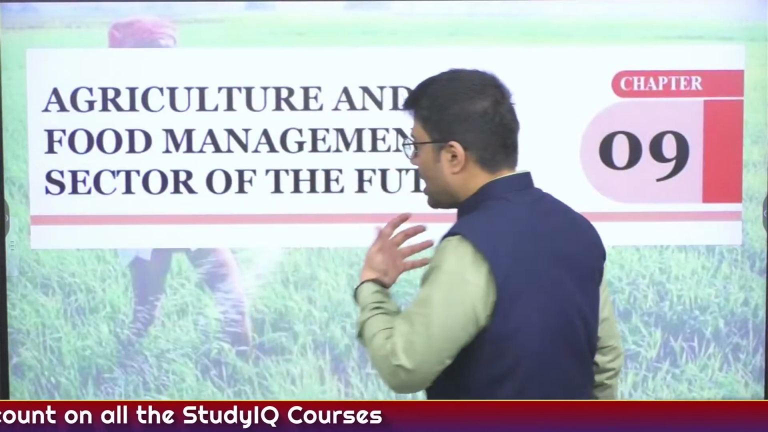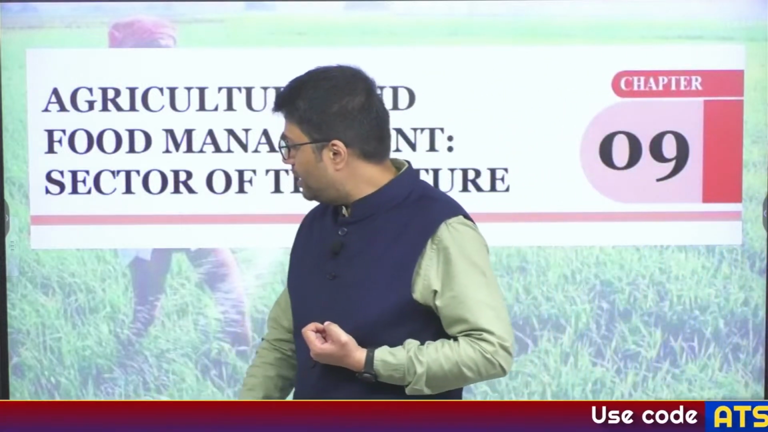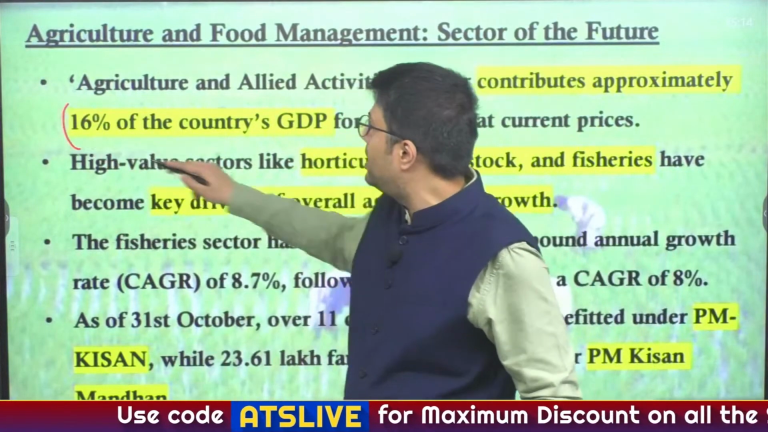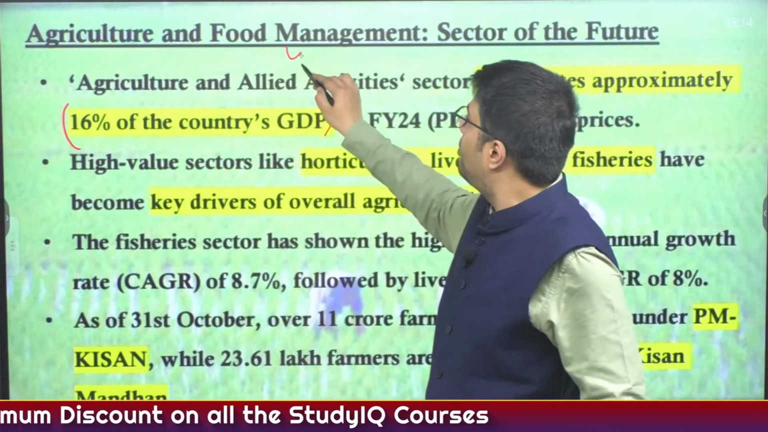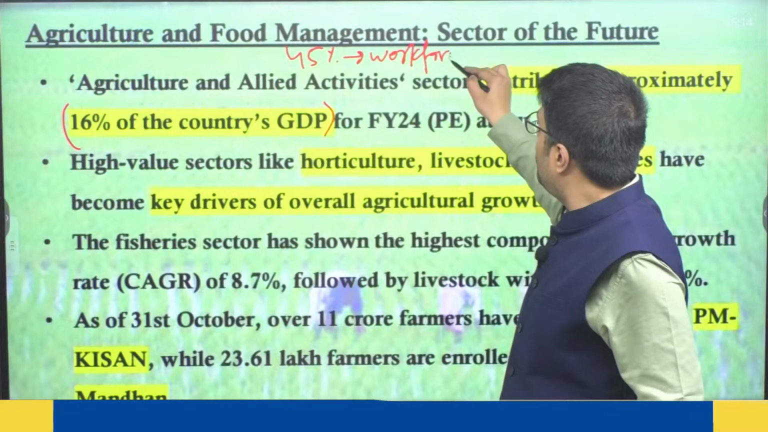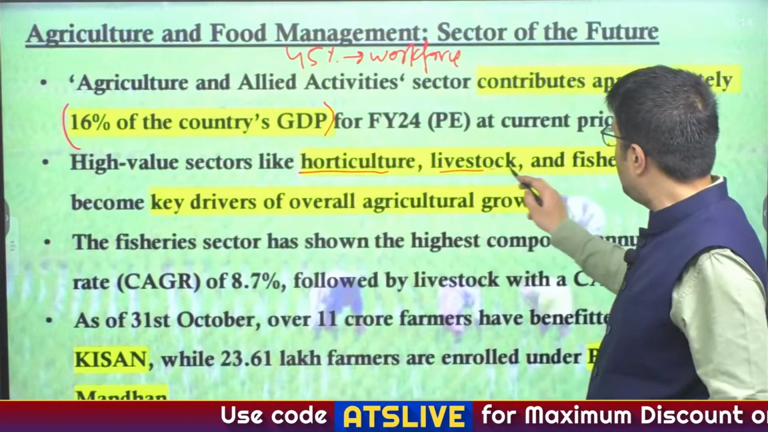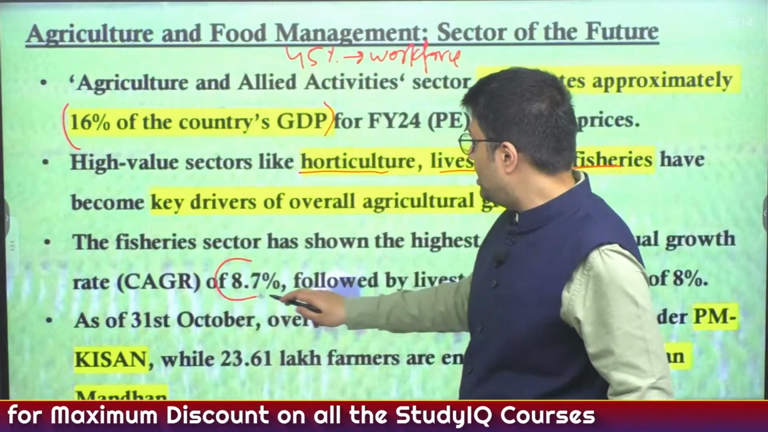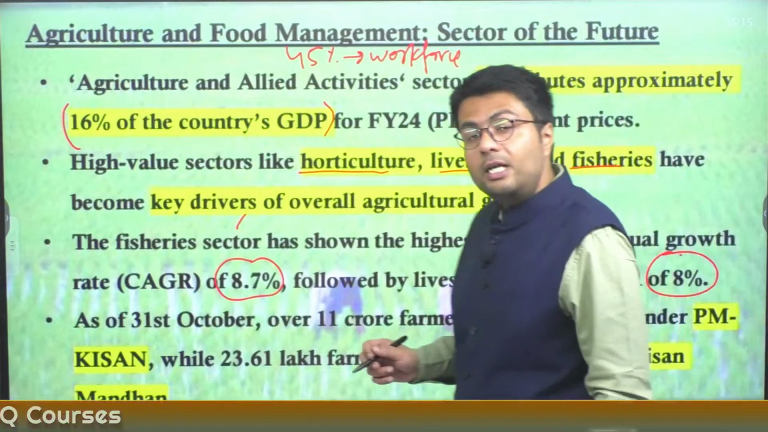Now let us move to another chapter which is related to the agricultural sector. Here the most important development in recent times is that India's agricultural sector contributes 16% of India's GDP, whereas in terms of people, it employs about 45% of India's workforce. Now, the major growth in India's agricultural sector is not driven by food grains, rather it is driven by the horticultural, livestock and fishery sectors, because the livestock sector grew by 8.7%, the fishery sector grew by percent, whereas the livestock sector grew by 8%.